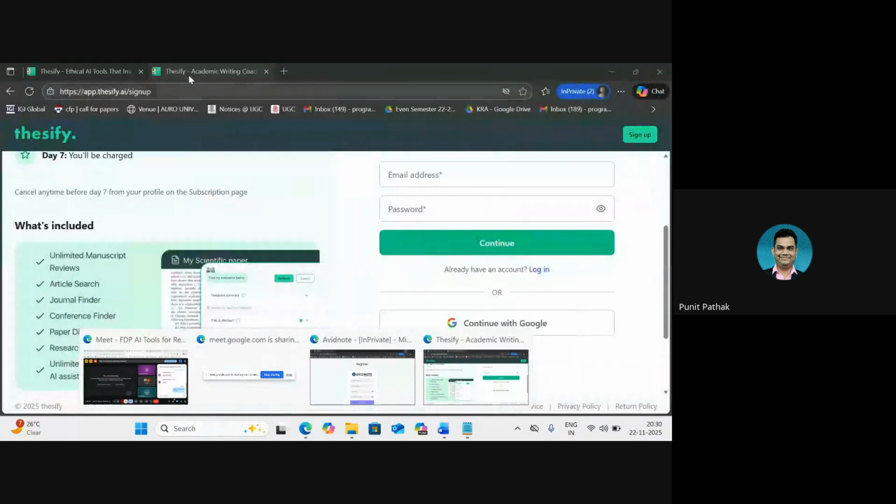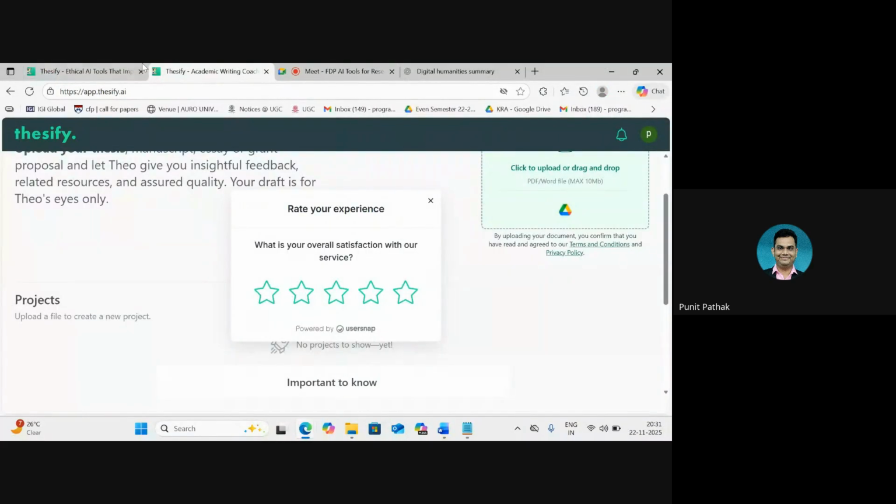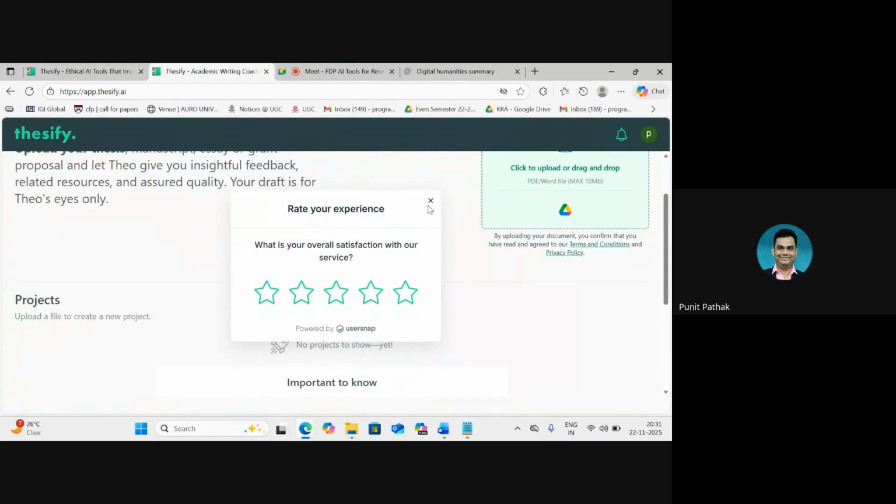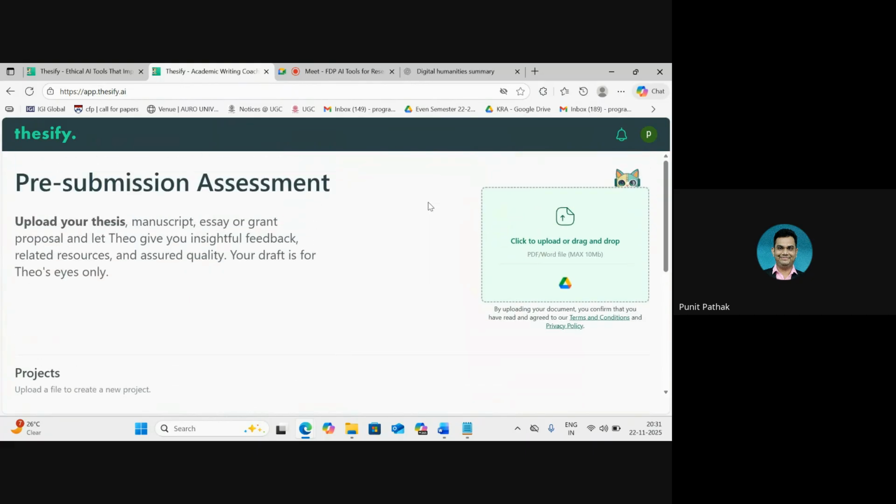So Thesify again falls in the spectrum of higher-end tools in terms of its premium plan. It allows us some functionalities with the free version, wherein what we get is basically this one single screen, which they call pre-submission assessment.